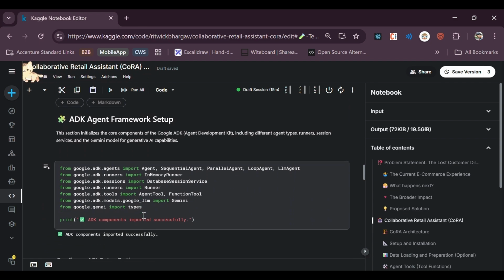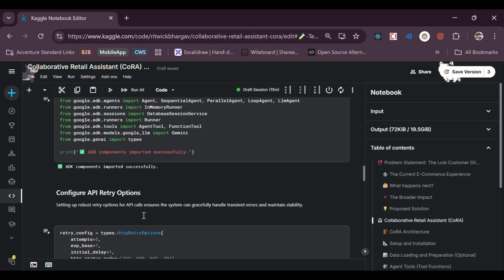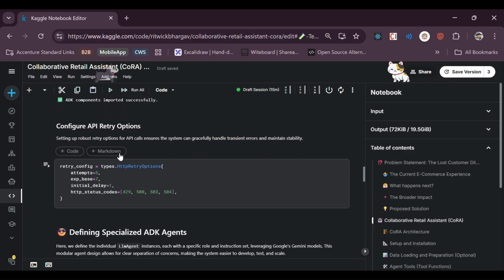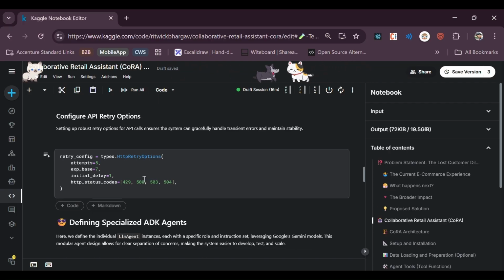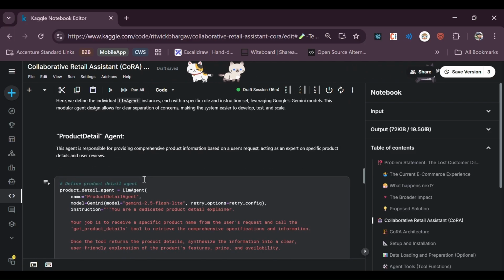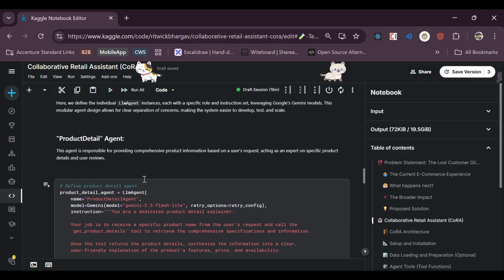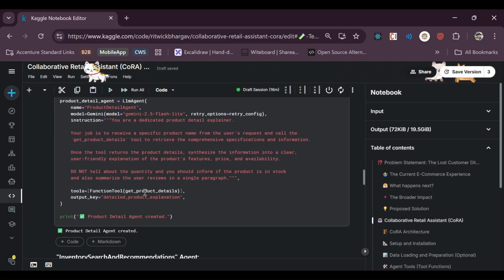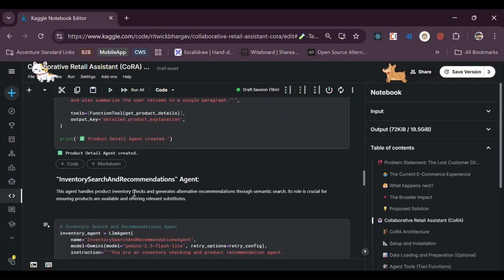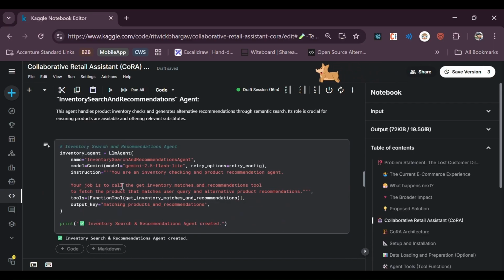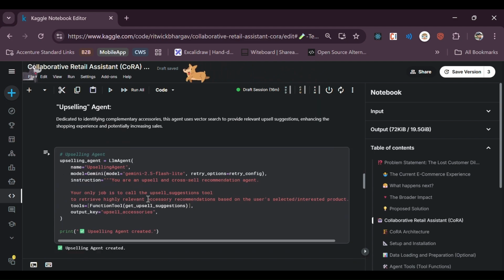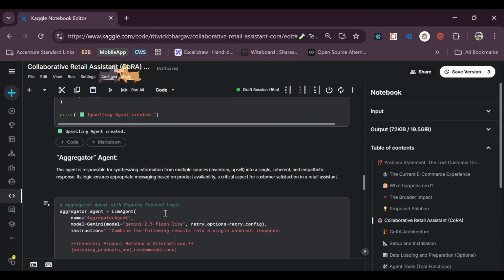Finally, coming to the ADK agent framework setup. Here we are importing the libraries. Next we are setting the configure API retry options, where we have gracefully handled the transient errors to maintain stability. Next we are defining specialized agents. The product detail agent deals with the get product details function tool. Now moving on to the inventory search and recommendations. Here again we are using get inventory matches and recommendations as the function tool, and the upselling agent uses the upselling suggestion as the function tool.